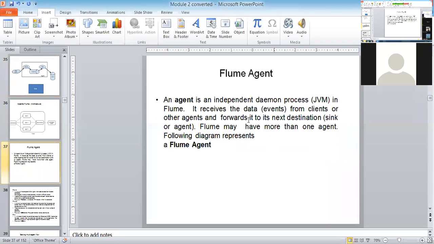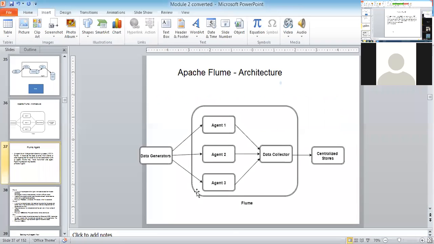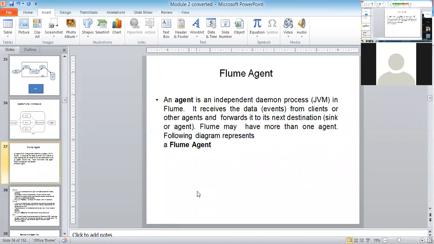So what is the work of a Flume agent? It is an independent daemon process, like your Java virtual machine. It receives the data from the clients or other agents and forwards it to the next destination. The next destination may be a sink, or a channel, or a source. Every Flume may have more than one agent, as I have seen here.